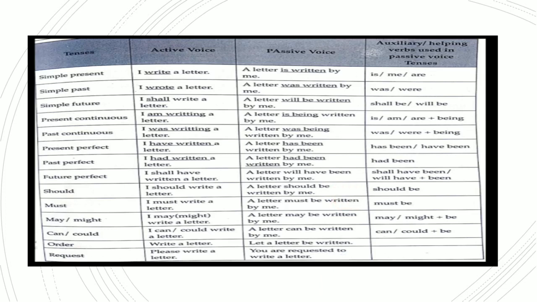Now regarding may, might, can, could: I may write a letter, or a letter may be written by me. So it can be written in both forms, may or might, or can or could. And request: please write a letter. You are requested to write a letter.